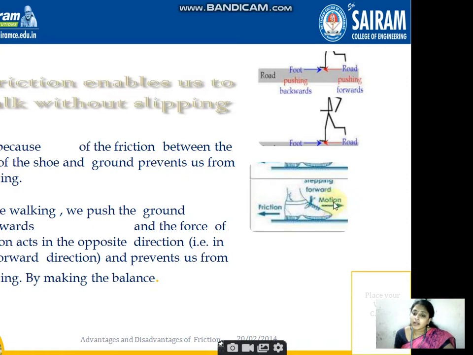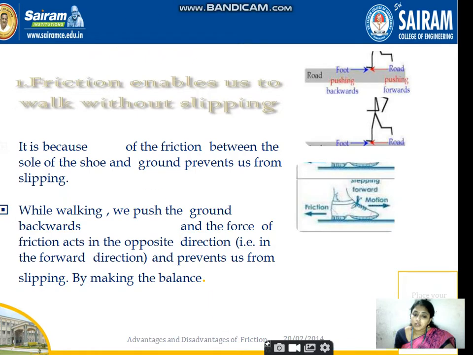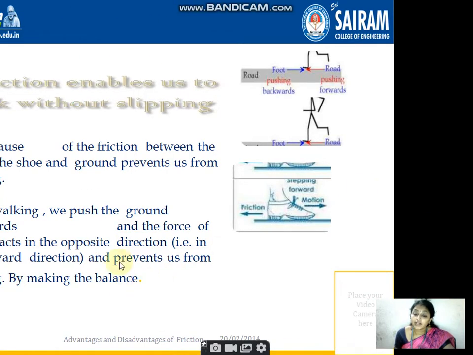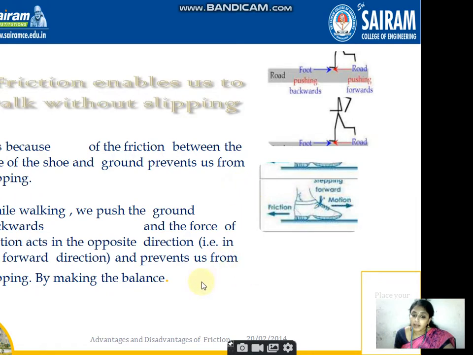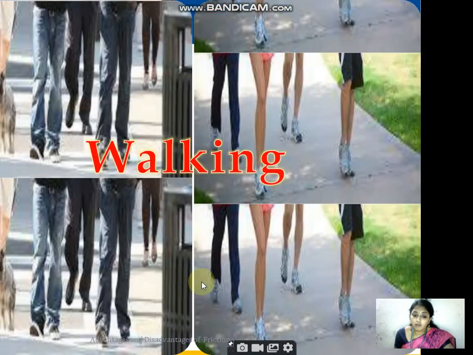See, this is a man's leg. You can consider this as a force. This force has the motion in one direction, whereas the friction is in the opposite direction. So we push the ground backward and we go forward, whereas the friction acts in the opposite direction, and it also prevents us from slipping, and it makes us balance our own weight.